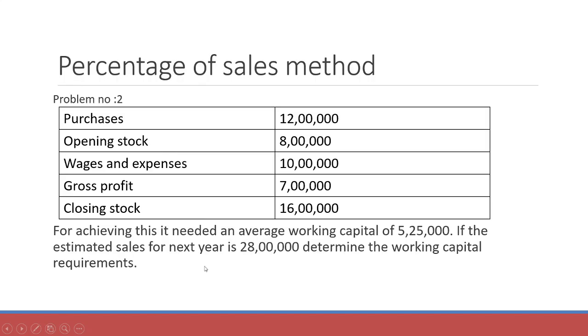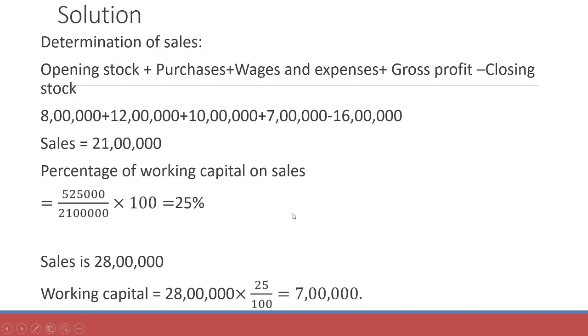It is given that for achieving this, it needed an average working capital of 5,25,000. So the working capital was 5,25,000 and the sales figure we have found out now is 21 lakh. So the percentage of working capital on sales is equal to 5,25,000 divided by 21 lakhs, into 100, which is equal to 25%.